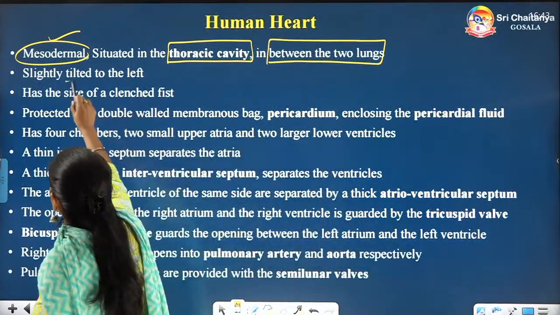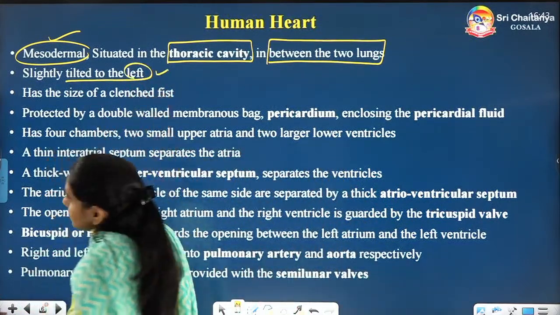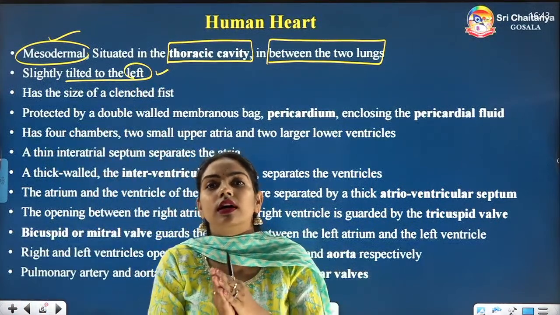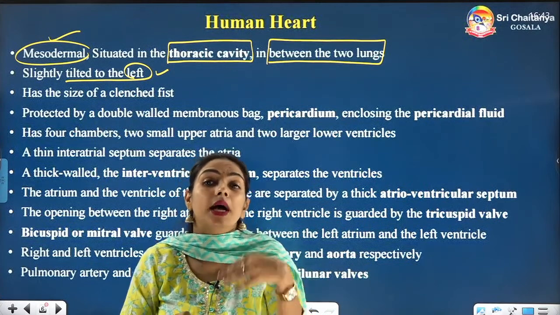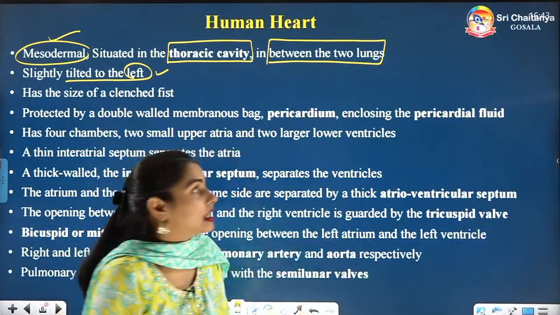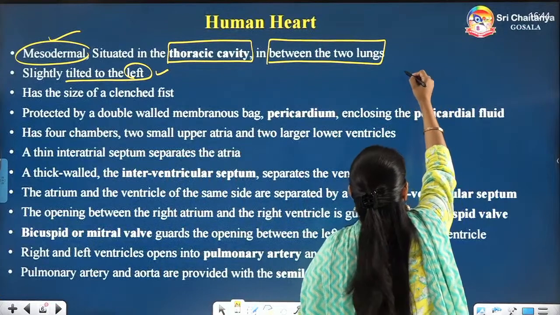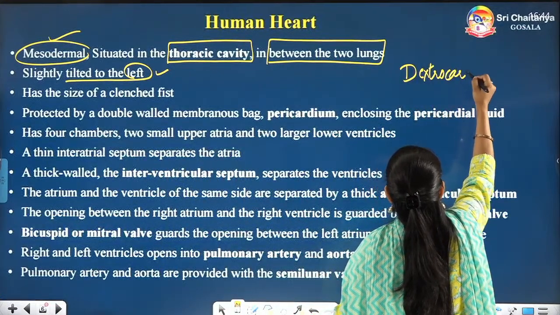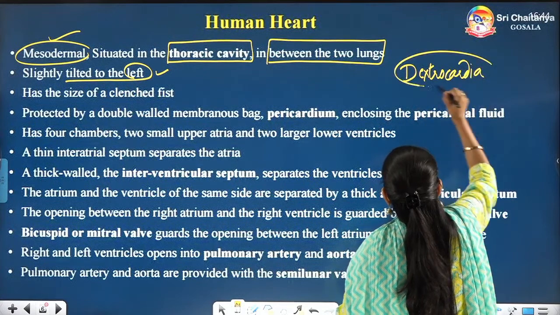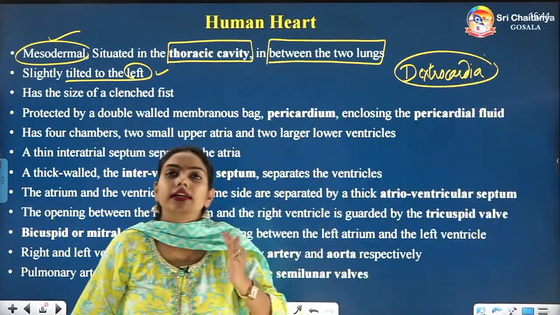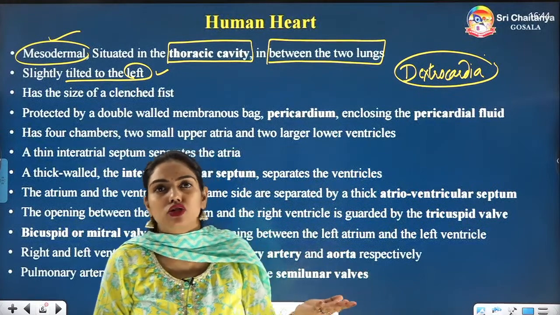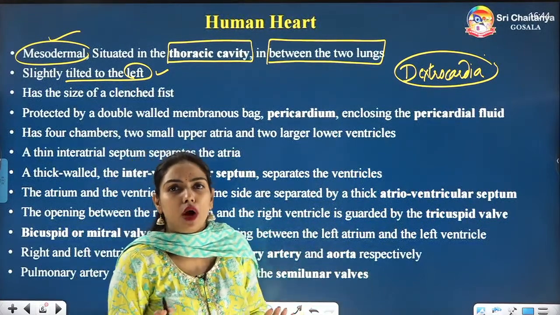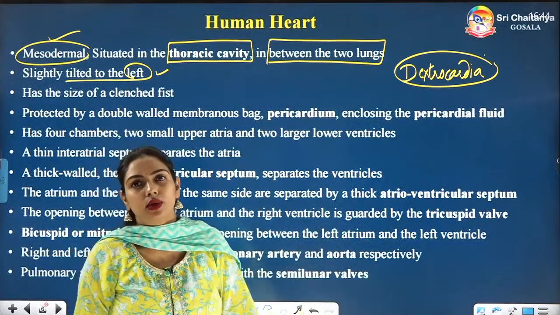Now the heart is tilted towards the left side. Yes, we know that our heart is a little bit tilted towards the left side. In very rare cases, it is tilted towards the right side, and that condition is known as dextrocardia. These are very rare people in which it is tilted towards the right side, and this is not a disorder, okay? This is absolutely fine. There will not be any problem if the heart is tilted towards the right side.